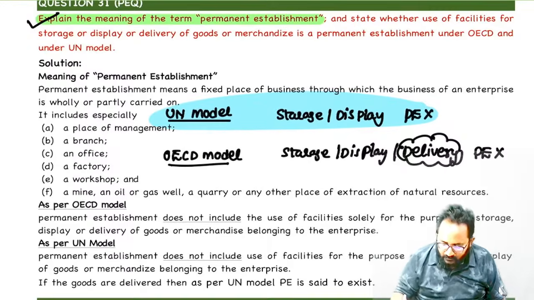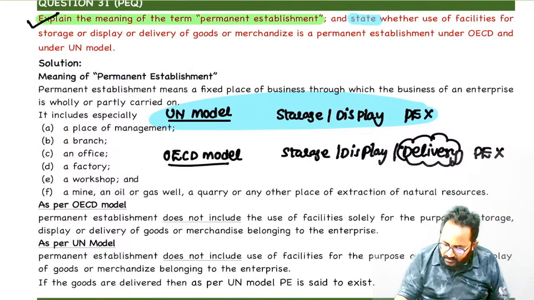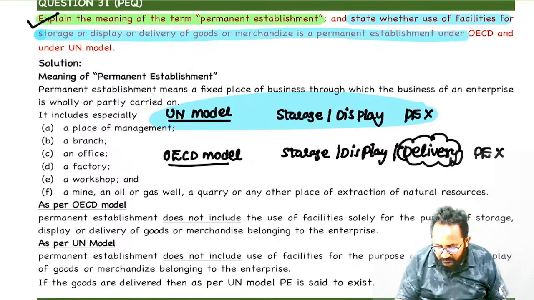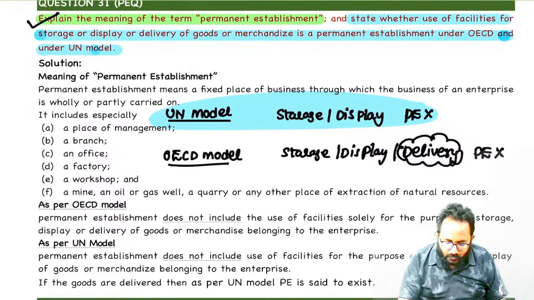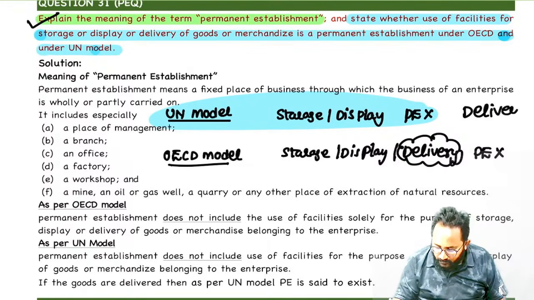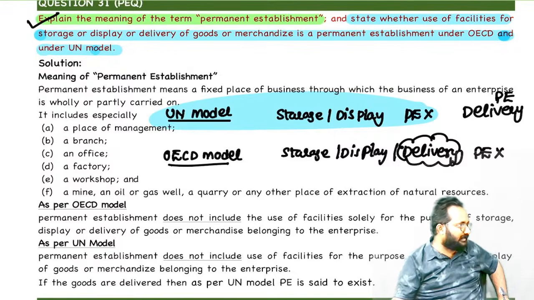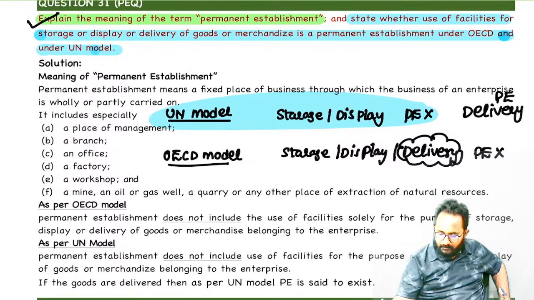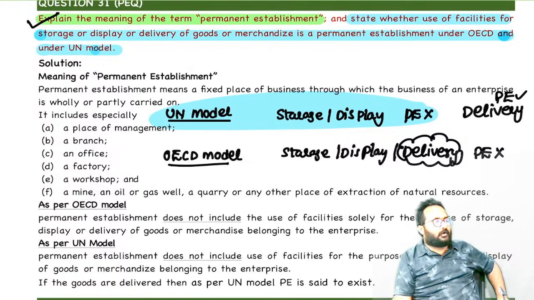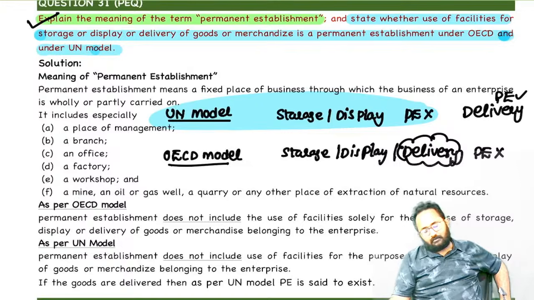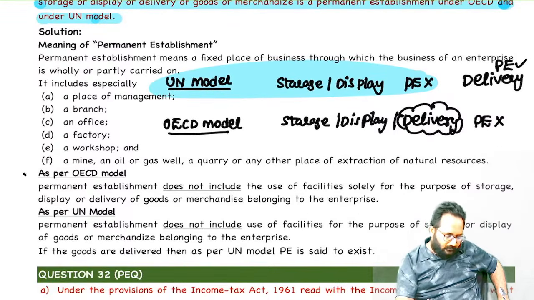They asked in this question: state whether use of facility, storage, display, delivery is permanent establishment under OECD or UN model. Can you tell me here delivery is what? PE only. In India, if you do delivery of any goods or services to that customer, that is treated as PE, which excludes the storage or display. Sir, at any time they can ask this question again.